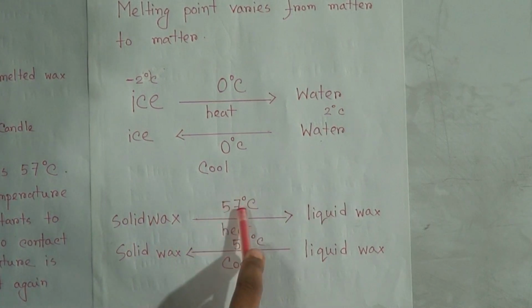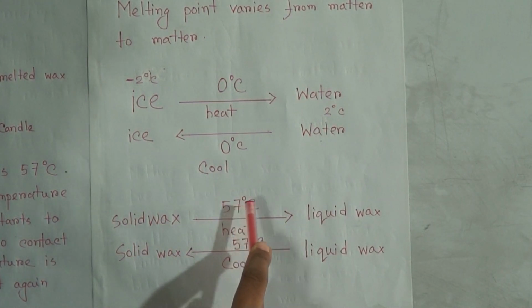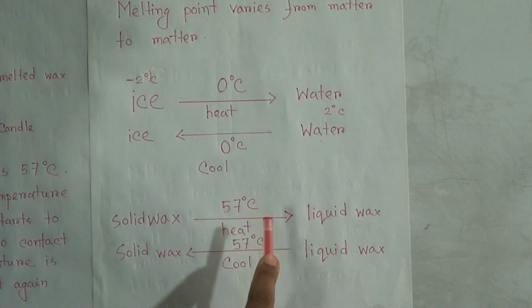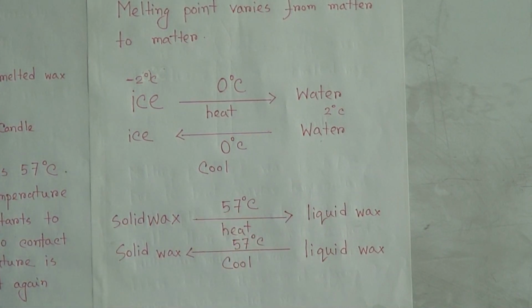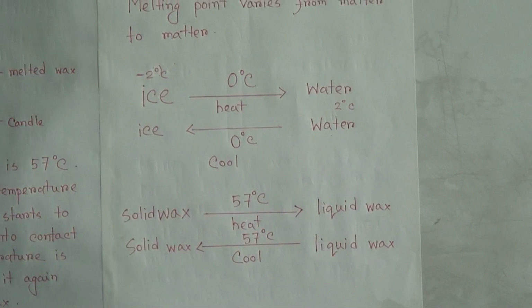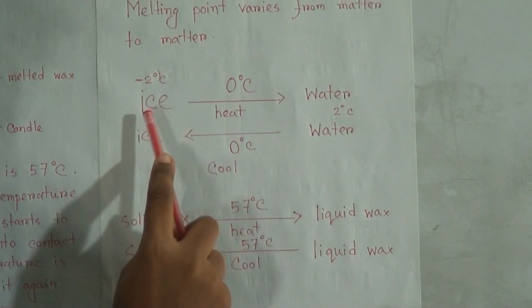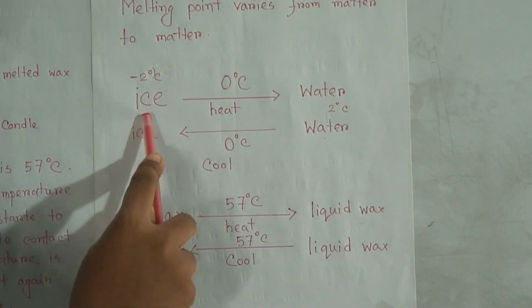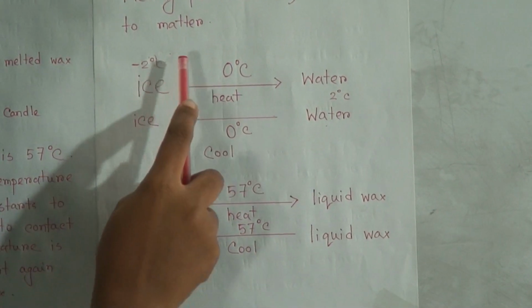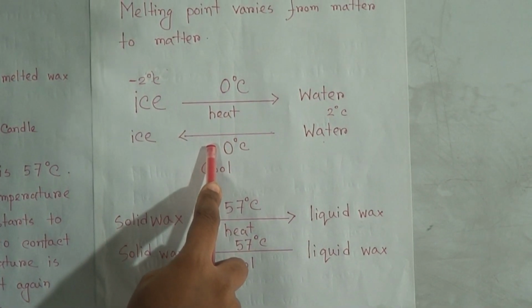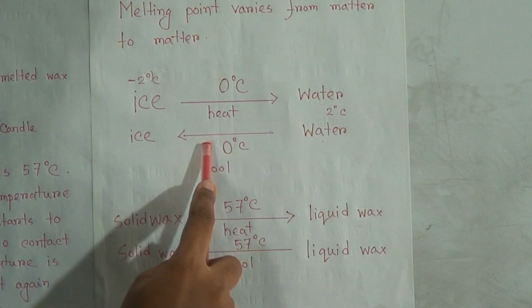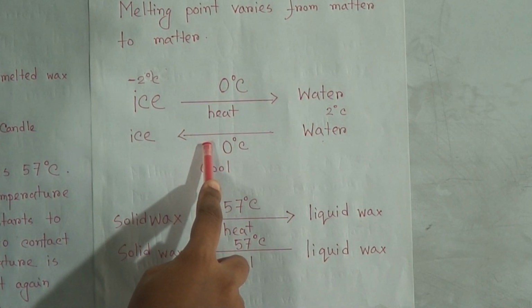That means this 57 degrees Celsius temperature is the melting point and freezing point of wax. From these two reactions, we can easily understand that for any specific matter, the melting point and the cooling point or freezing point, or melting temperature and freezing temperature, will be the same.